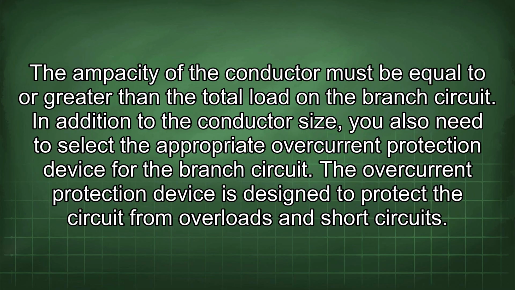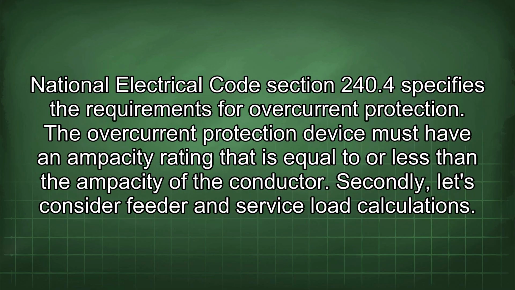In addition to the conductor size, you also need to select the appropriate overcurrent protection device for the branch circuit. The overcurrent protection device is designed to protect the circuit from overloads and short circuits. National Electrical Code Section 240.4 specifies the requirements for overcurrent protection. The overcurrent protection device must have an ampacity rating that is equal to or less than the ampacity of the conductor.